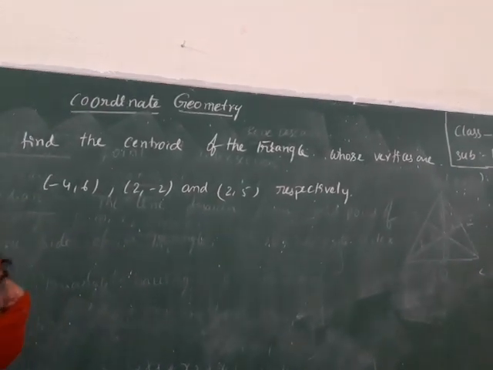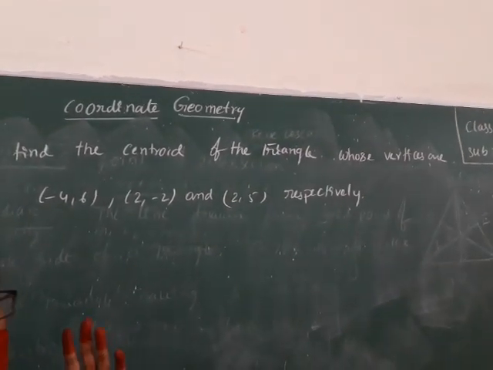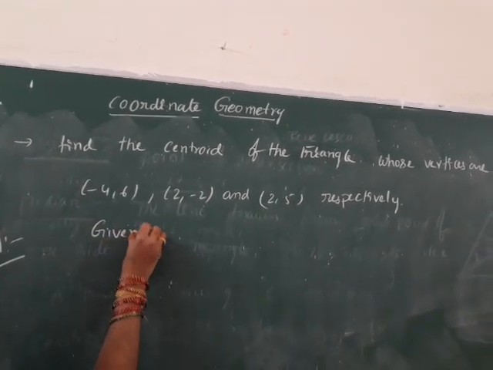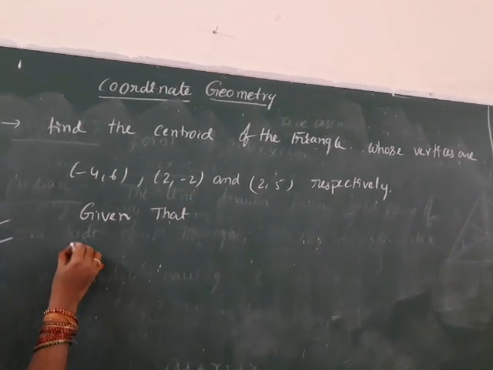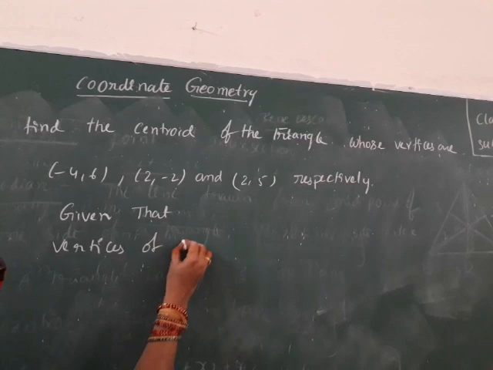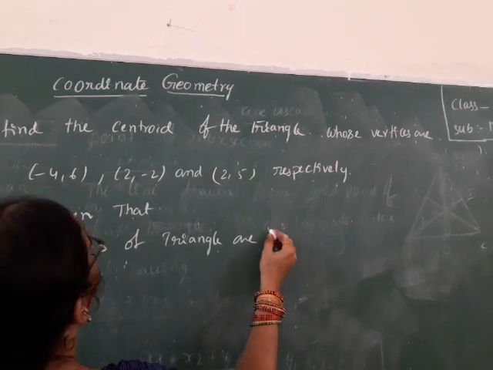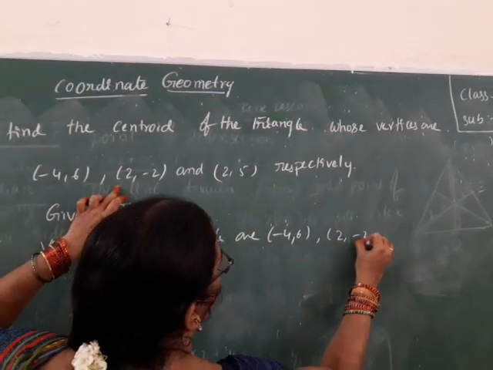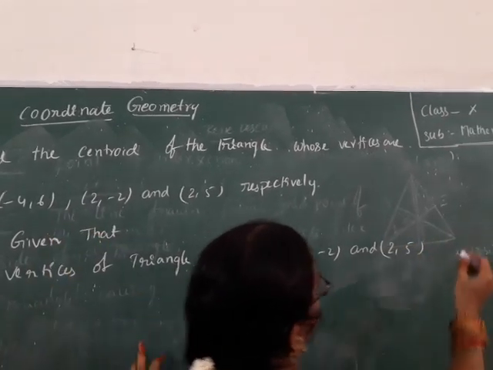In any problem we have 2 parts. First one is the given part, second one is the solution part. Given that the vertices of the triangle are, write down, minus 4 comma 6, 2 comma minus 2 and 2 comma 5 respectively.